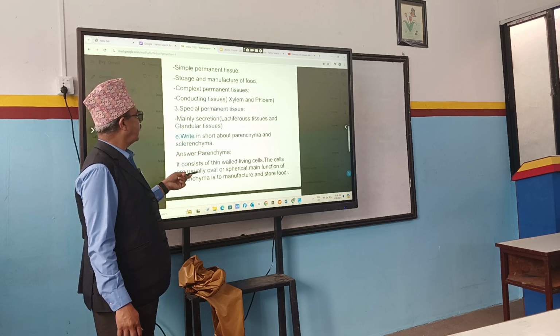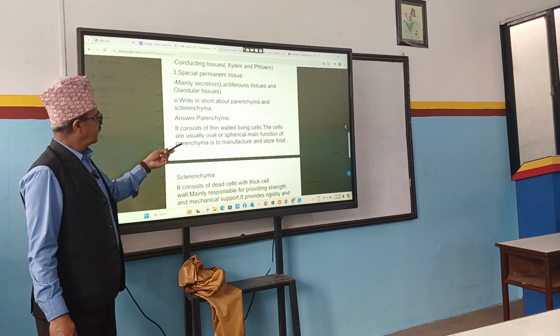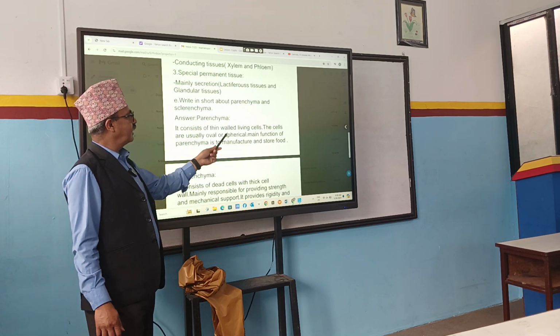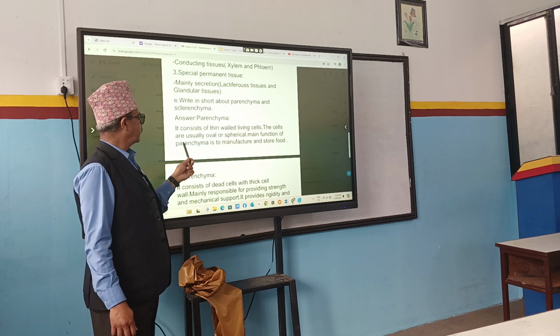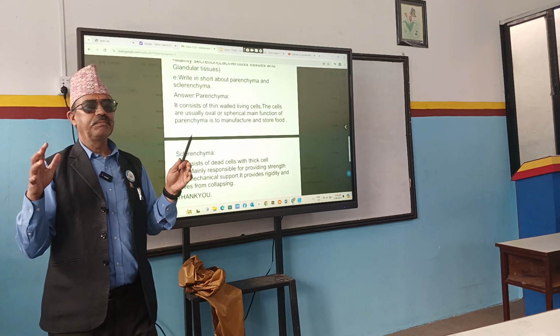Write in short about parenchyma and sclerenchyma. Parenchyma, what is given here? It consists of thin-walled living cells. The cells are usually oval and spherical. The main function of parenchyma is to manufacture and store food. See, are the bases given or not?